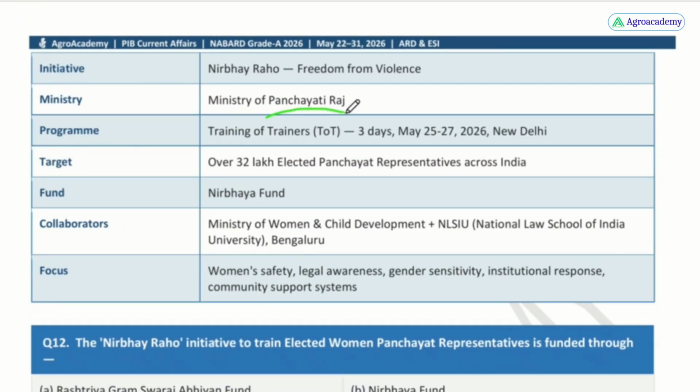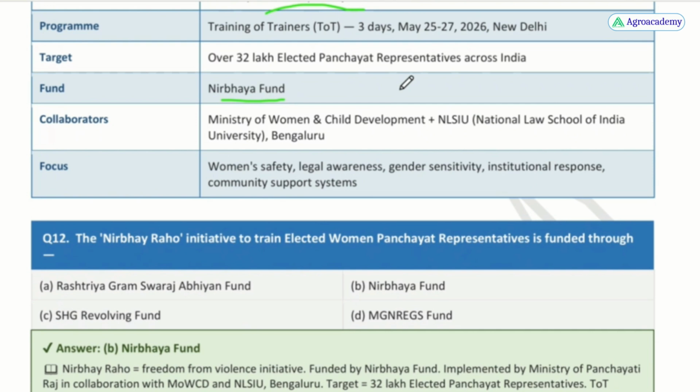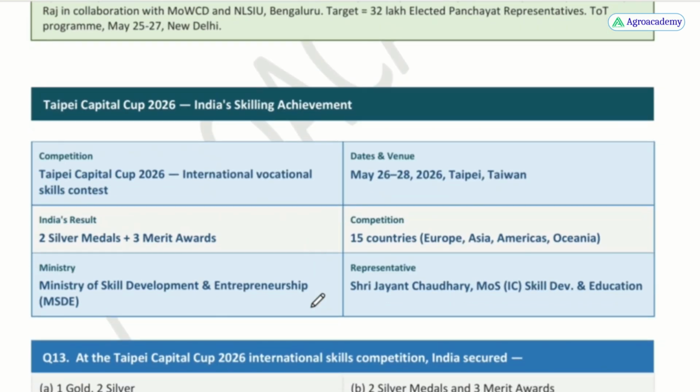launched by the Ministry of Panchayati Raj. The fund is the Nirbhaya Fund. Who are the collaborators? The Ministry of Women and Child Development and NLSIU, National Law School of India University, Bengaluru. The focus areas are women's safety, legal awareness, gender sensitivity, institutional response, and community support systems.